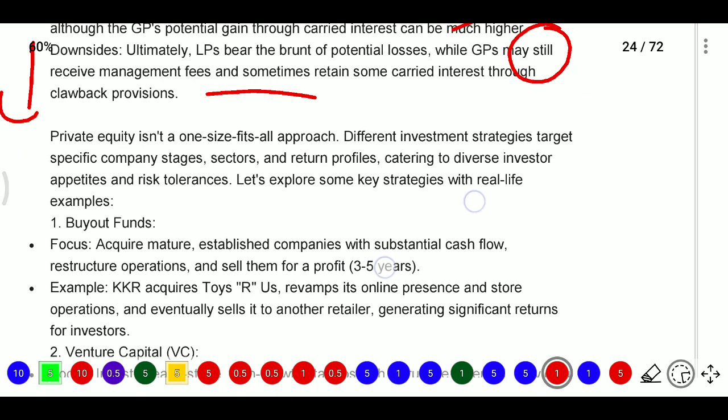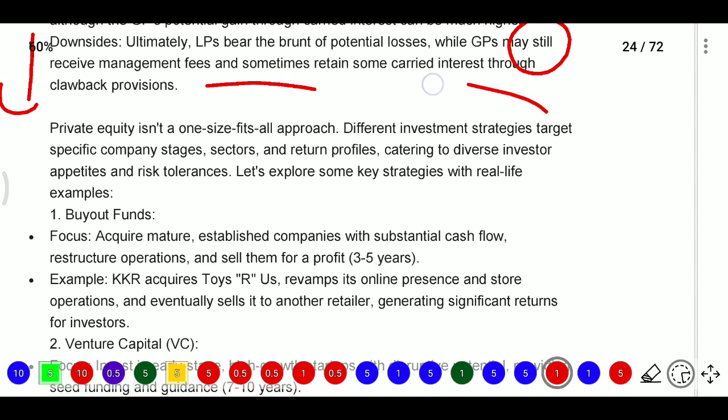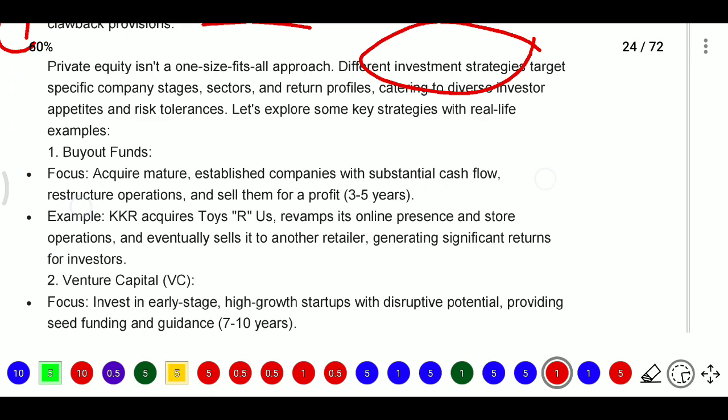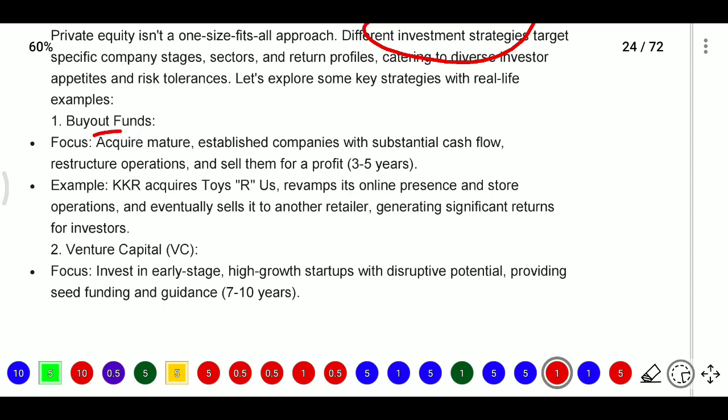Now, private equity will have different investment strategies. What are the strategies? They may have a buyout fund. Here the focus will be, for example, to acquire a mature, established company with substantial cash flows.